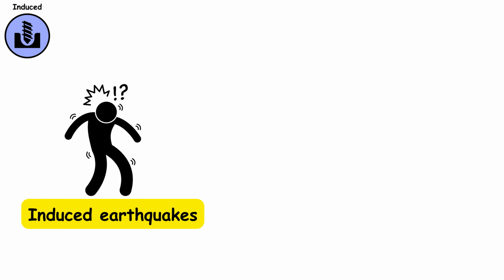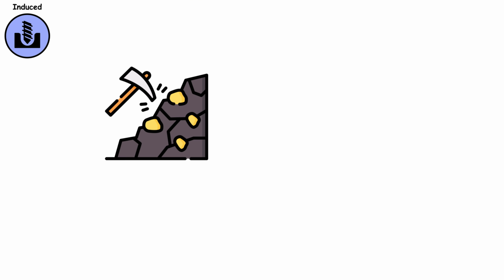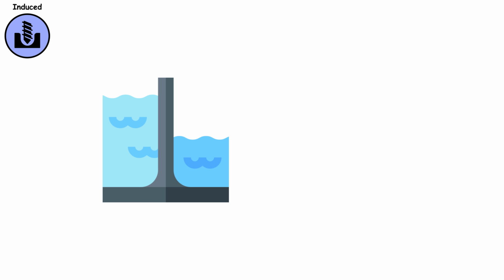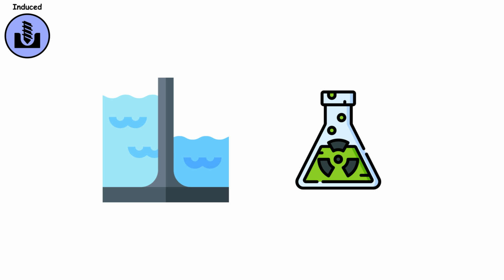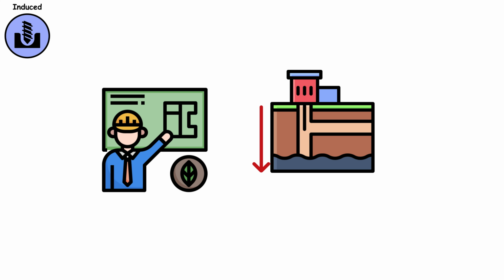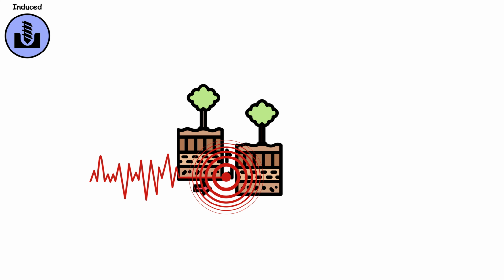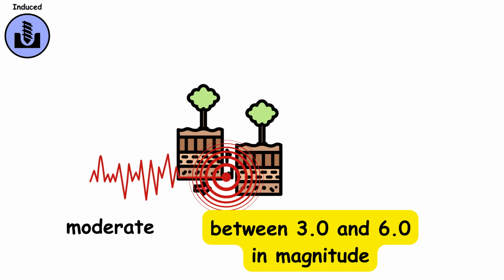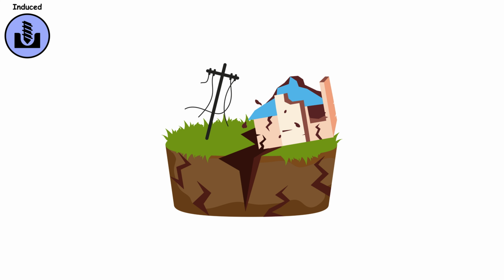Induced. Induced earthquakes are man-made, triggered by activities like mining, fracking, reservoir filling, or underground nuclear tests. When humans alter underground pressure, it can cause faults to slip, resulting in seismic activity. These quakes are usually moderate, ranging between 3.0 and 6.0 in magnitude, but in some cases they have caused significant damage.